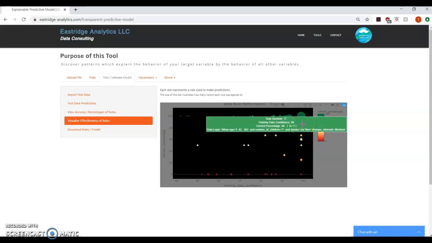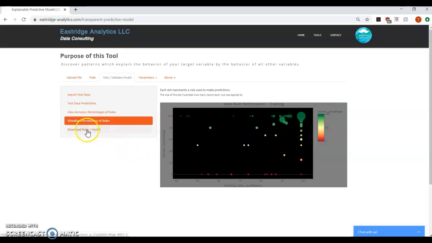If I hover over one of these dots, we can see that this corresponds to rule number 17, which had 99% accuracy on the training data, and then it had 86% accuracy on the test data. And then we can see the rule logic below.